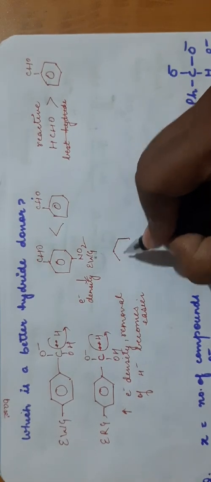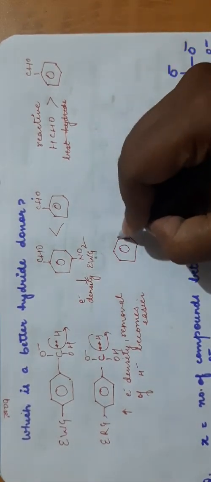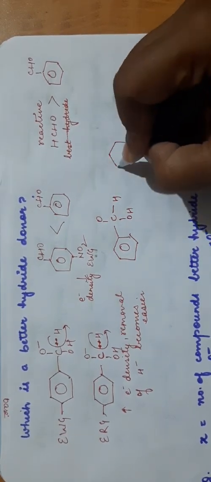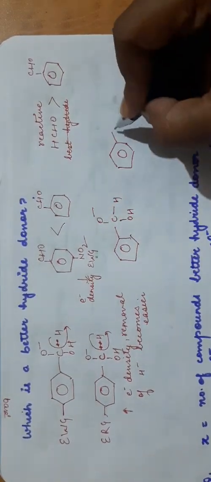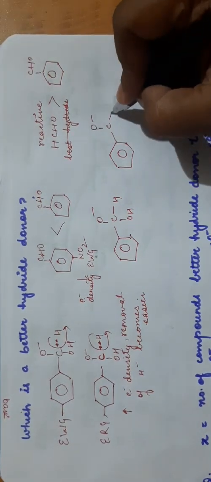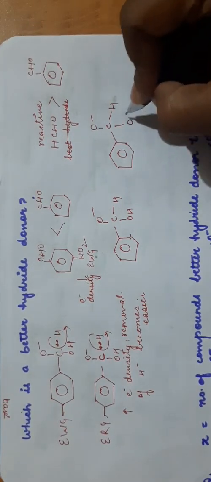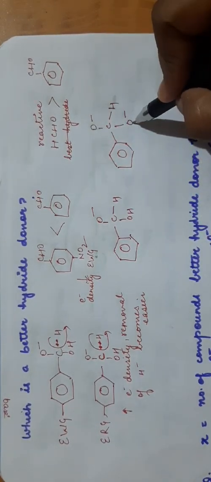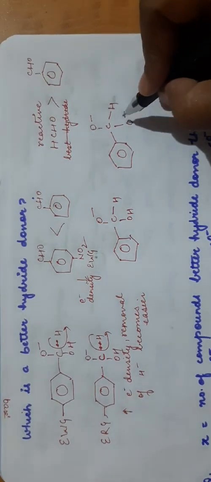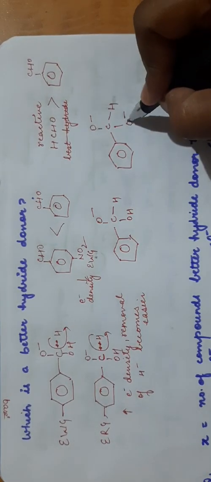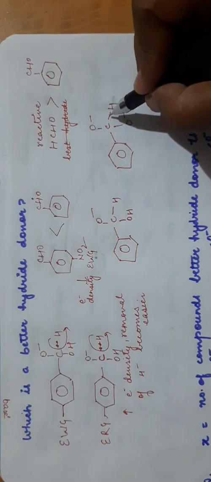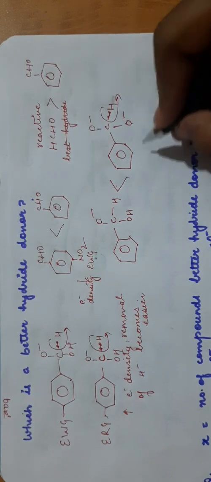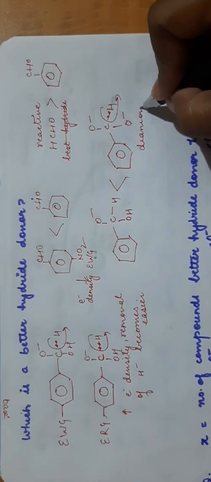Now if we are taking, say, this species, you have CO-H and OH, and you have this species CO-H and O minus. Now here what is the difference? The difference is this, there it is a dianion, here it is a monoanion. So here the electron density will be high because there are two negatively charged oxygens. Electron density will be high, so removal of hydride ion will be easier. So which is a better hydride donor? Dianion is a better hydride donor than monoanion.